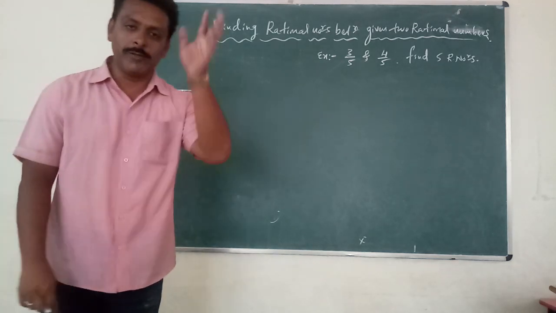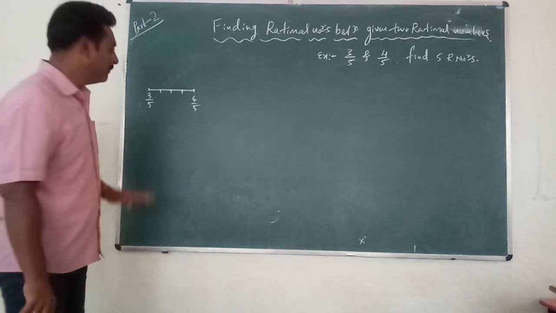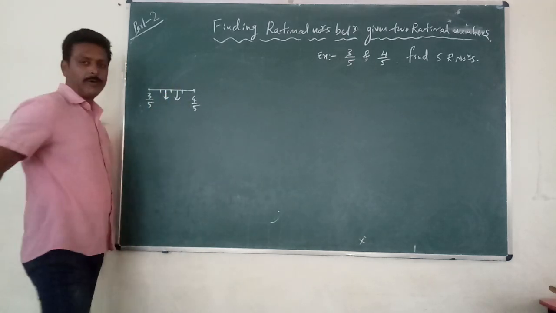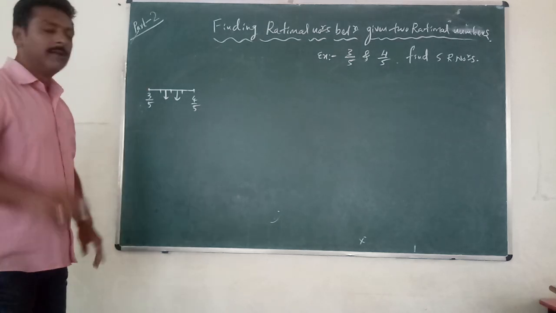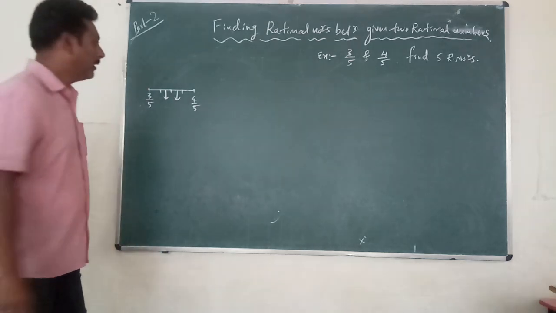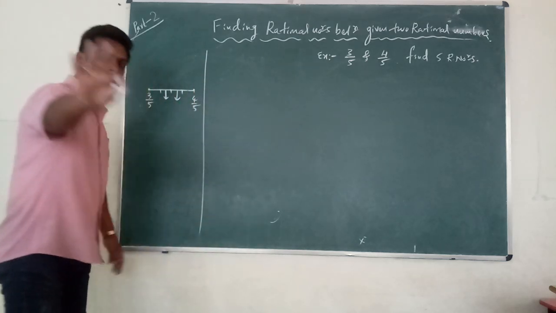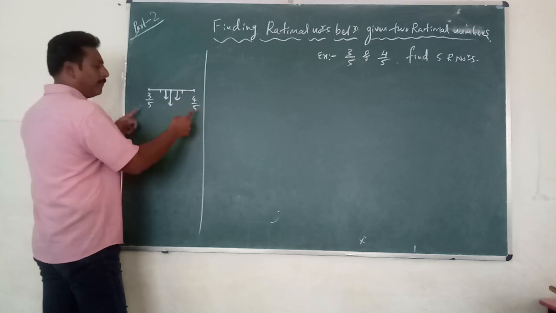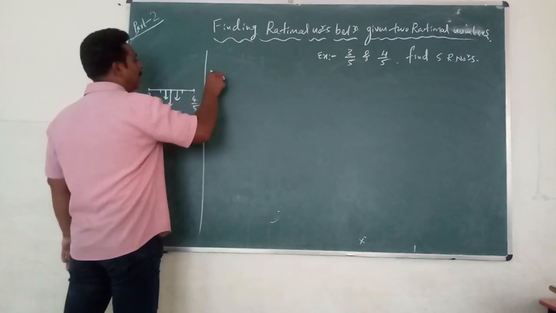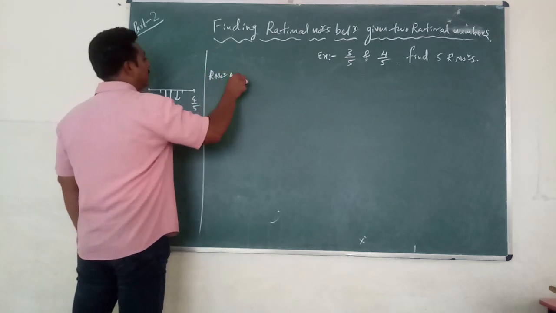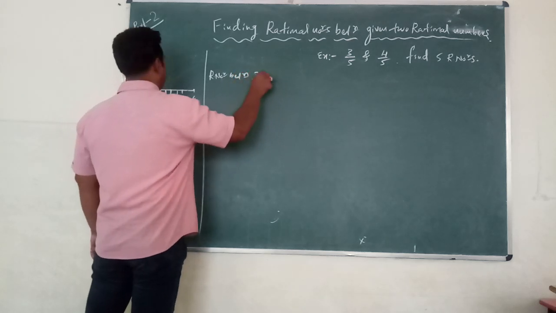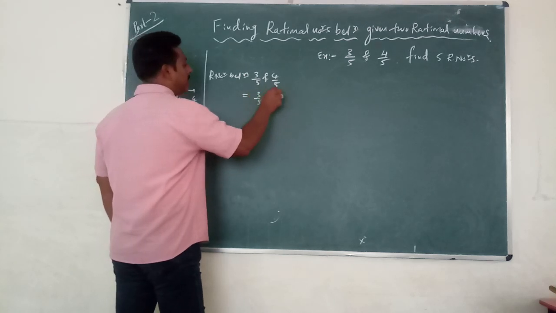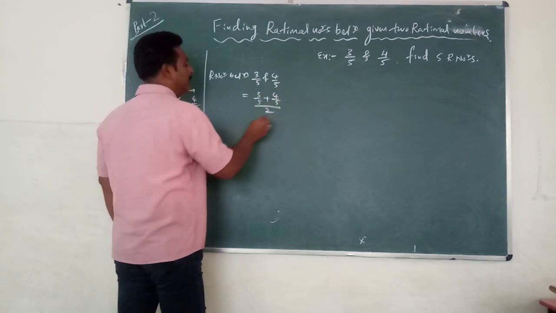Which 2 do you want to find? Mahatma Gandhi ji gave us full freedom. Anything you can use. I want to take this and this. Okay, like this I am finding 5. Which method? Not the LCM method, we will do it by the average method. I will take the first one quickly. To find this middle rational number between 3/5 and 4/5 is equal to 3/5 plus 4/5 divided by 2.